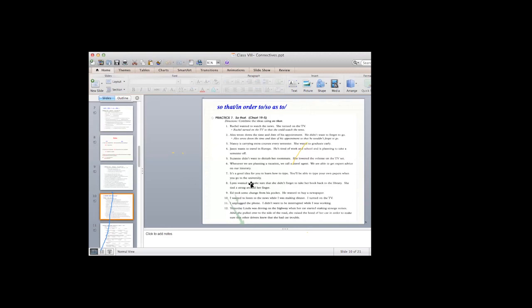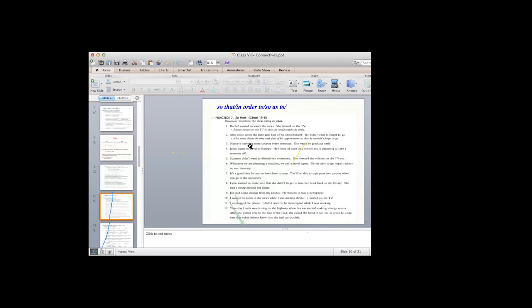Okay, so we stopped at Lynn. Lynn wanted to make sure that she didn't forget to take her book back to the library. She tied a string around her finger. It's a good way to remember. So Lynn tied a string around her finger so that she would remember.